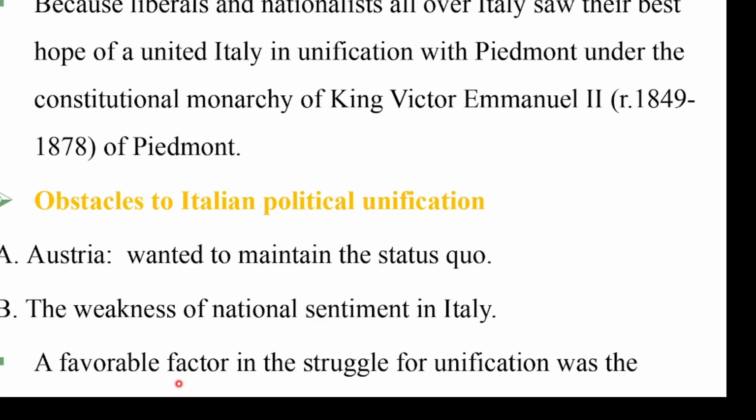In this case, Austria was isolated from other states.